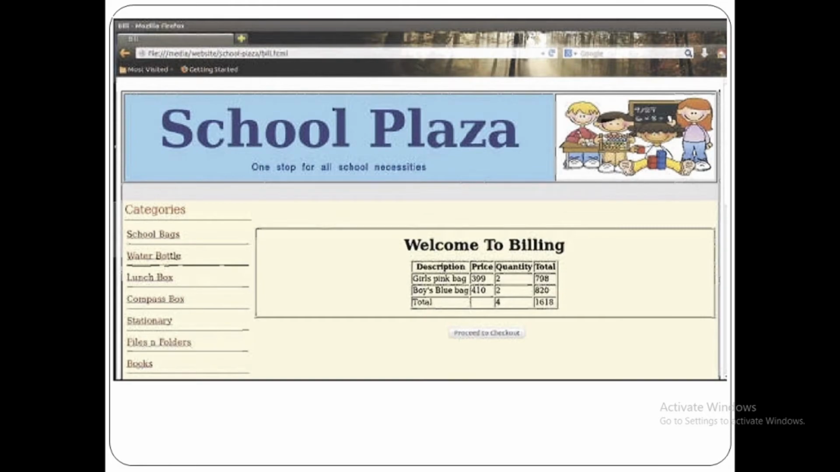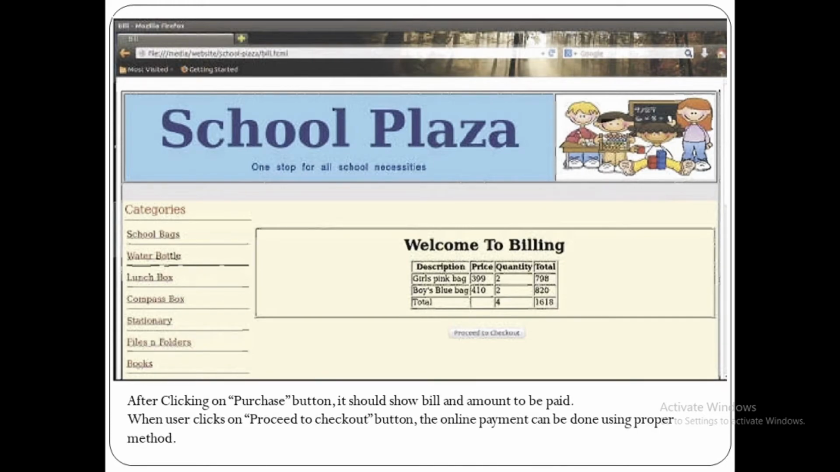So this way we can create e-commerce website. We will just display all this information and bill. So after clicking on purchase button, it should show bill and amount to be paid. When user clicks on proceed to checkout button, the online payment can be done using proper method, but that is out of syllabus here.